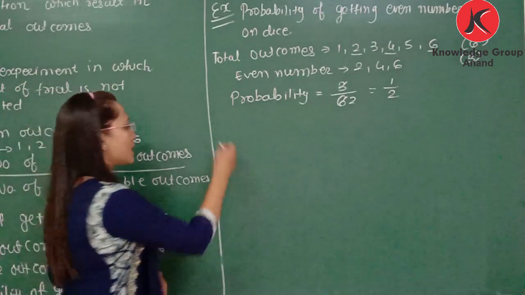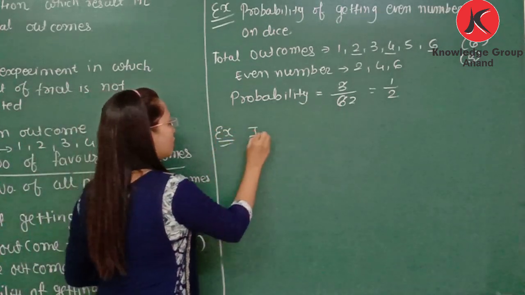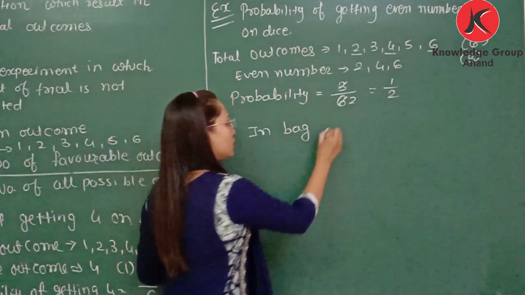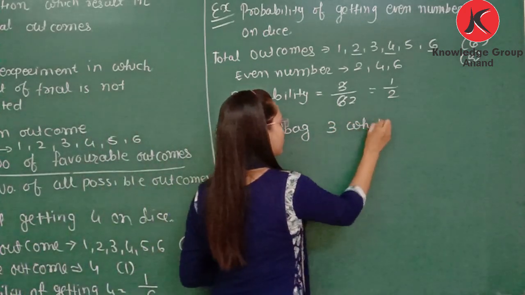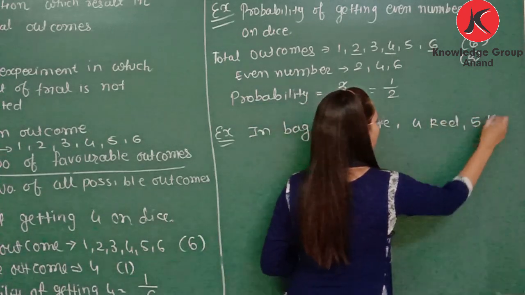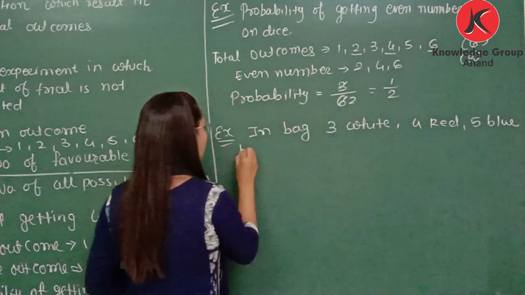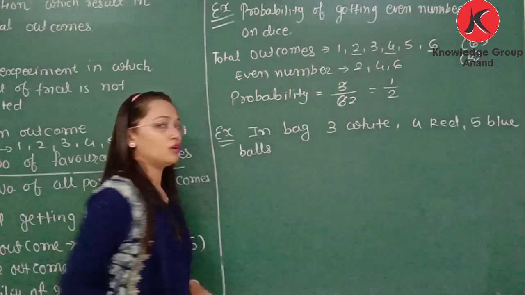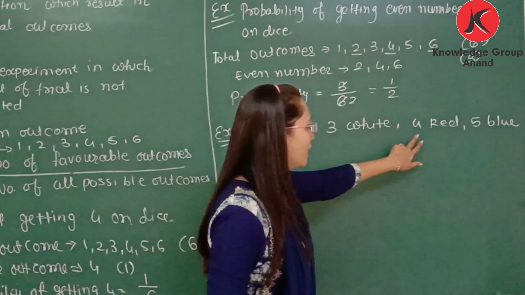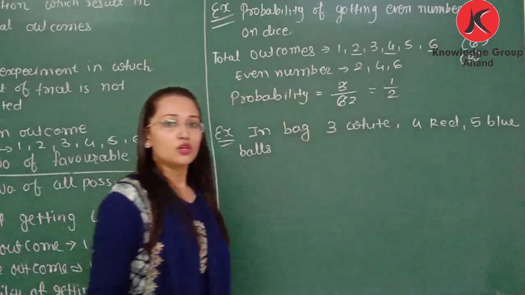Let's take one more example. In a bag, we have 3 white balls, 4 red balls and 5 blue balls. Okay. Here in a bag we have 3 white balls, 4 red balls and 5 blue balls.